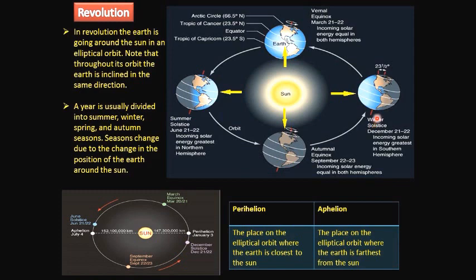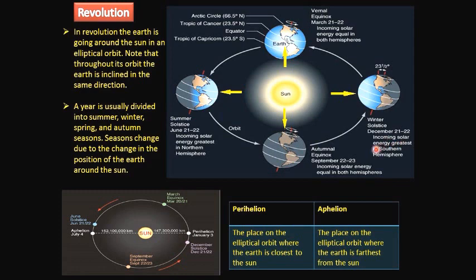And after 3 months, the position of the earth will be here. Here, the direct rays of sunlight fall directly on the southern hemisphere, that is, on the Tropic of Capricorn. So the earth experiences a large amount of heat energy and summer in the southern hemisphere, and in the northern hemisphere it experiences winter. This period is called the winter solstice. It occurs on December 21st or 22nd.